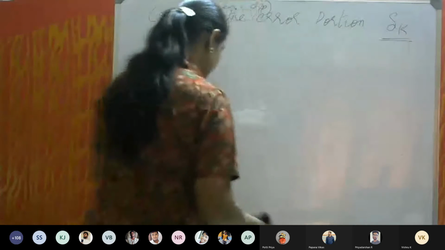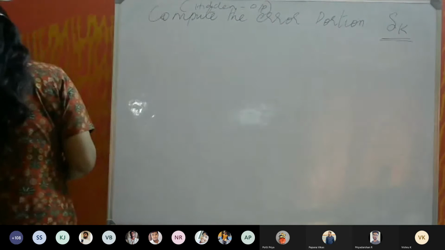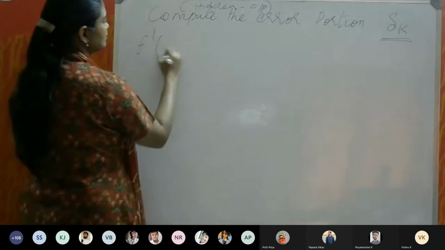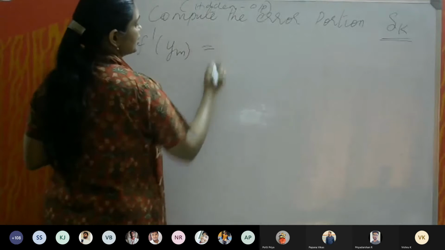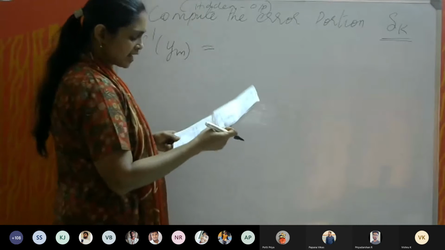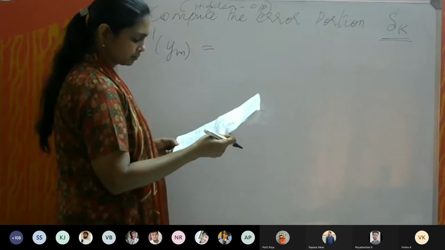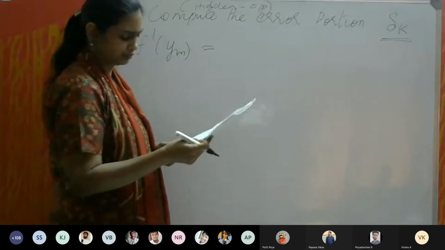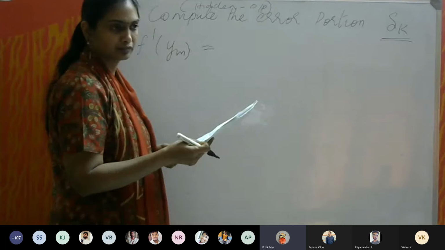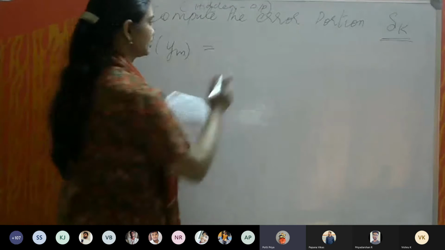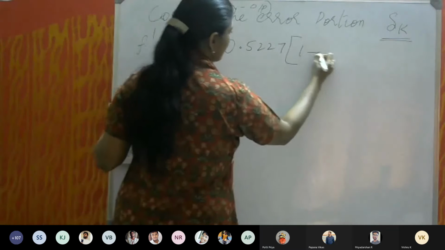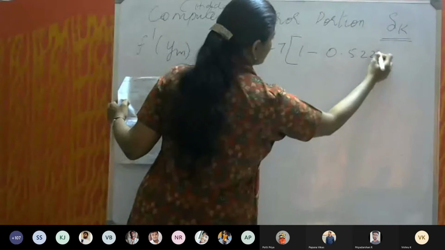Since the formula is very simple and straightforward, we can just calculate it in a simple way. First, let us calculate f dash of y in, which is equal to f of y in into 1 minus f of y in. What is the value for f of y in? 0.5227. Yes. So 0.5227 into 1 minus 0.5227.